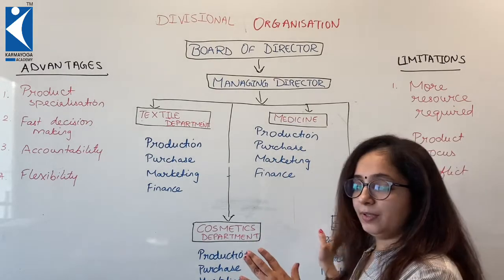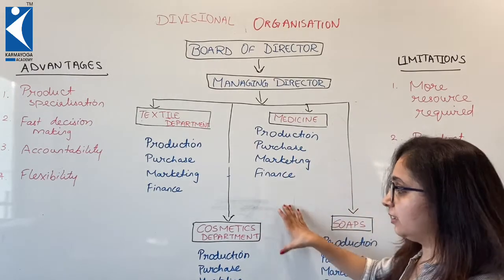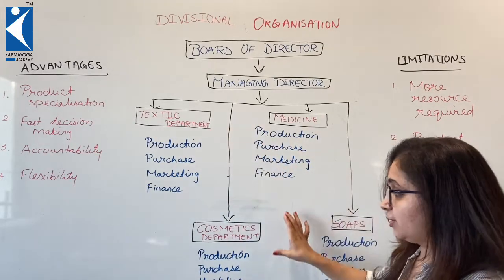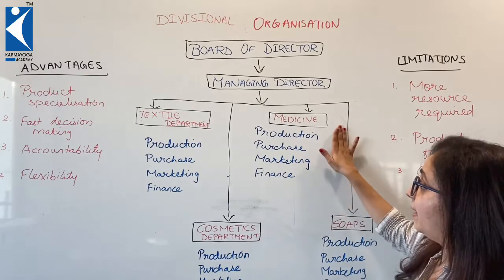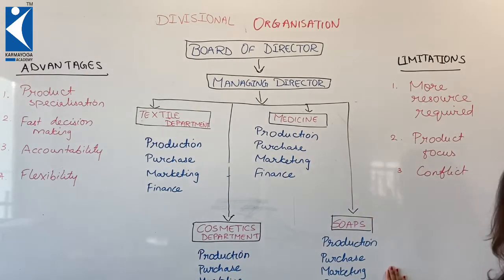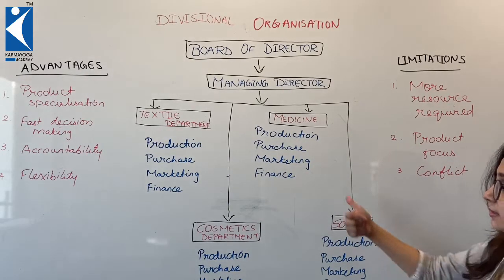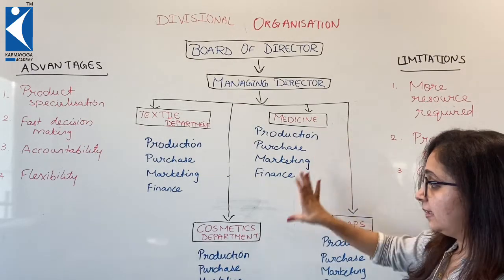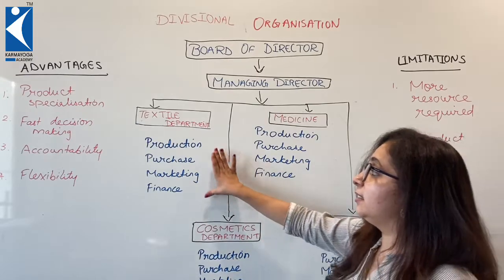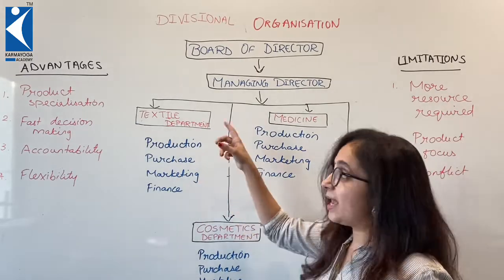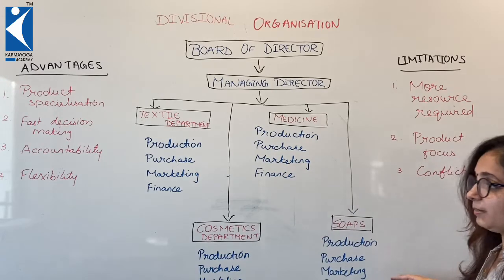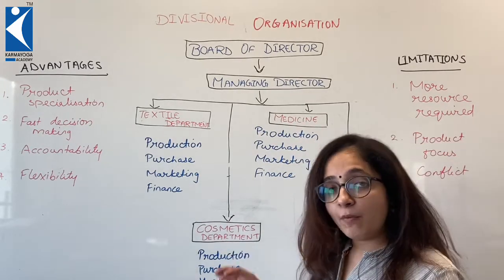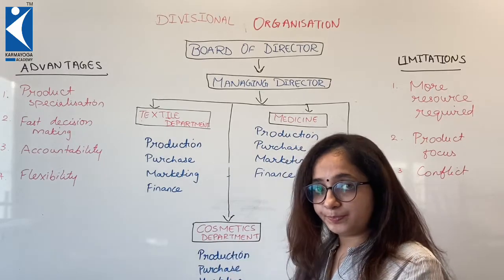This is an example, according to your textbook, of a certain company that produces textile. They are into fabric making, cosmetics department, medicine department, and soaps manufacturing. So they have chemicals, they have the human medicines, they have cosmetics also, and then they manufacture clothes also. So as you can see, each one has different chemicals, each one has different drugs, each one has different composition. So obviously they cannot fit in one.